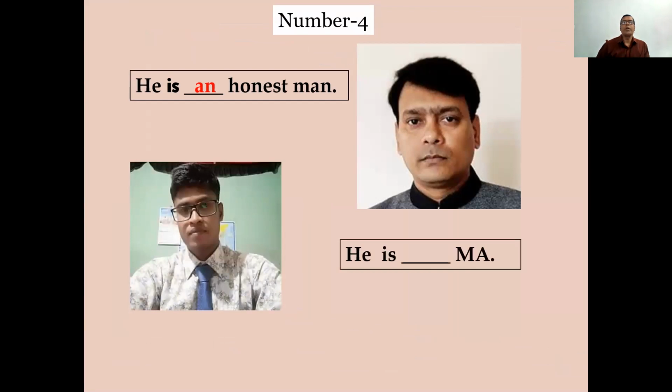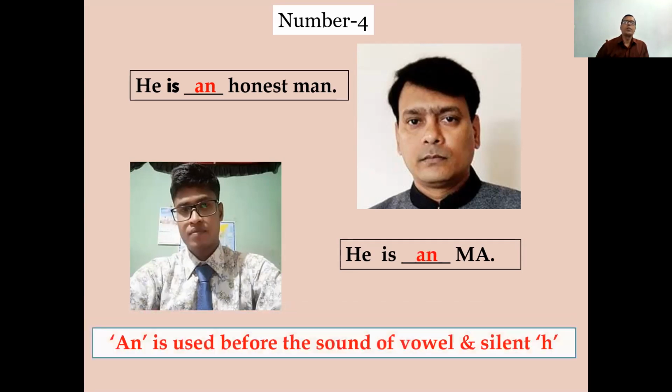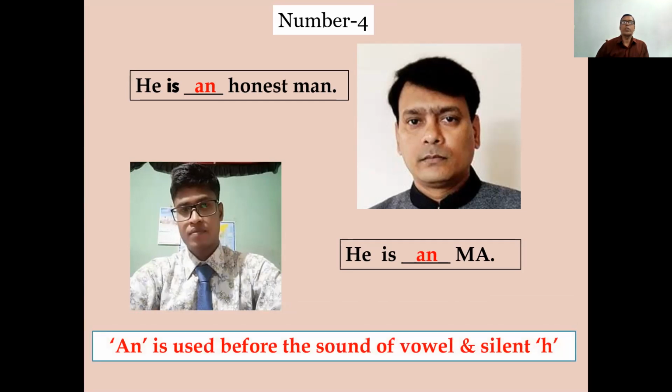He is dash MA. He is an MA. Though the M is consonant, but there is a hidden vowel sound for A. So an has been given to this answer. An is used before the sound of vowel and silent H's.